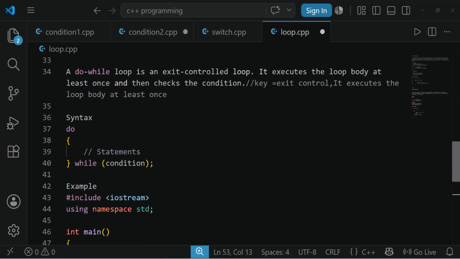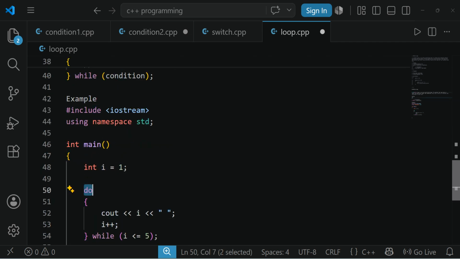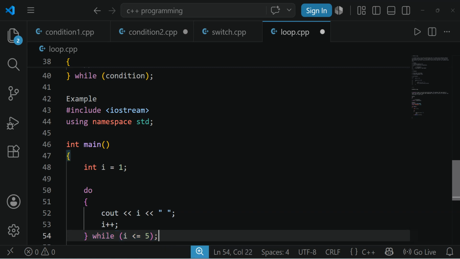Because of that, even if the condition is false, as it is not checking at the initial stage, the block will execute. At the end, it will decide that the condition is false, and then the block will be terminated.